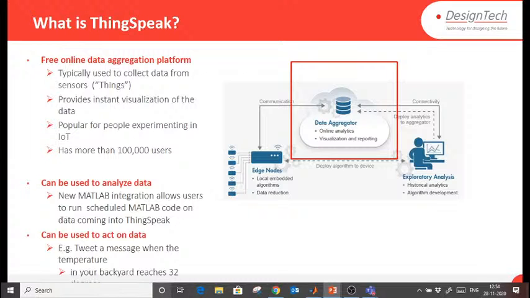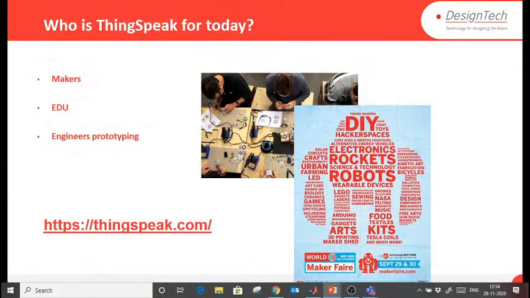It can be used to act on data. You can tweet. Let's say that I have a temperature sensor, and if it reaches more than 40, then I want it to tweet for me. So you can interface with social websites also, like Twitter, Twilio, right? Who is ThingSpeak for today? Makers, education, engineers, prototyping, and in industries also they are using it. This is the link for ThingSpeak.